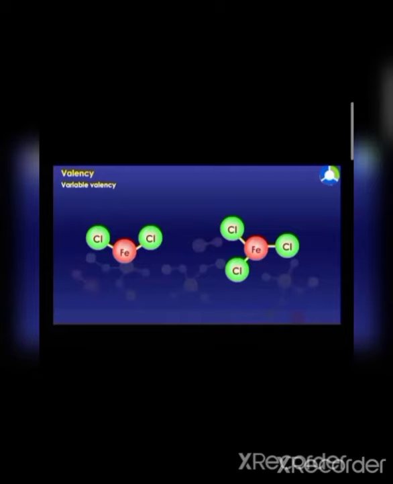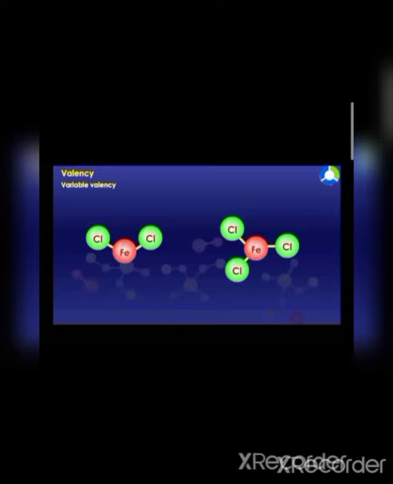In this picture you can see that in the first figure iron is attached with 2 chlorine atoms, while in the second structure you can see that iron is attached with 3 atoms of chlorine.